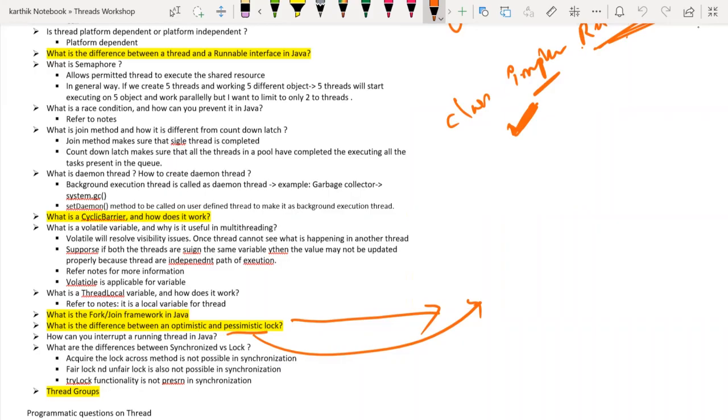And what is the optimistic lock? In the optimistic lock, what happens? Very rarely will multiple threads start working together, so you don't need a synchronized block. But now, for example, I have a balance variable. When should I go for a pessimistic lock? When should I go for an optimistic lock? If that balance variable is used by multiple threads very frequently, then what do I have to do?